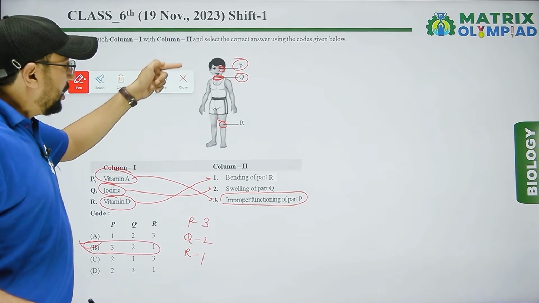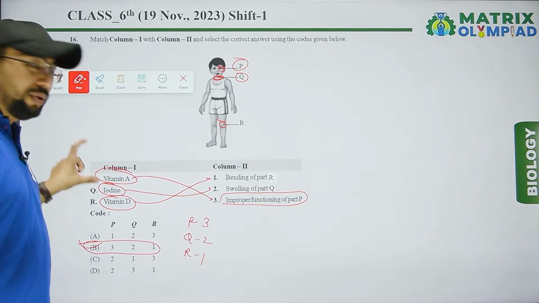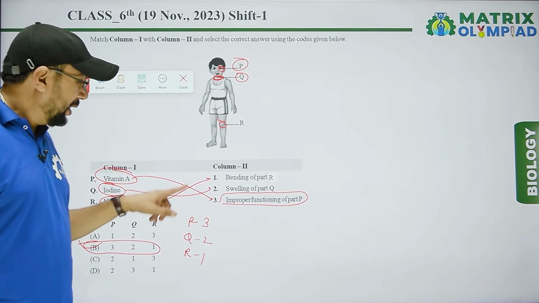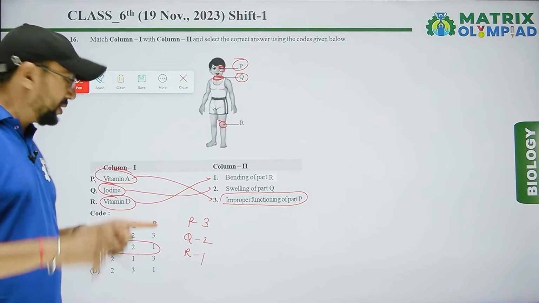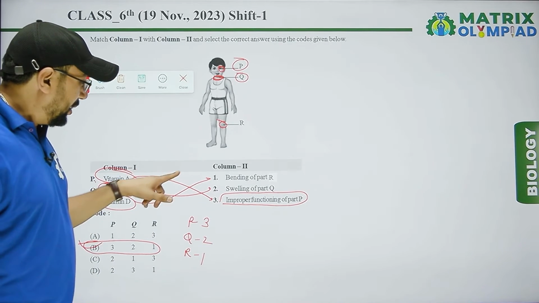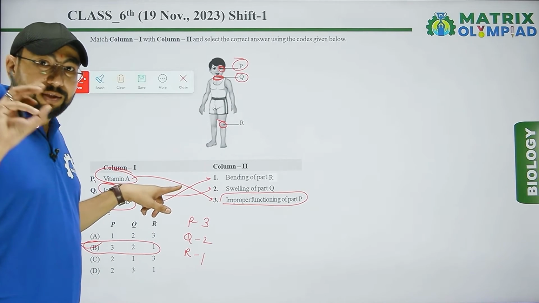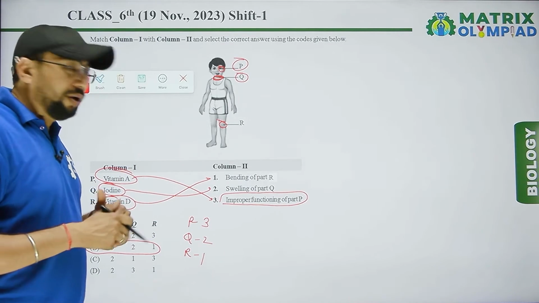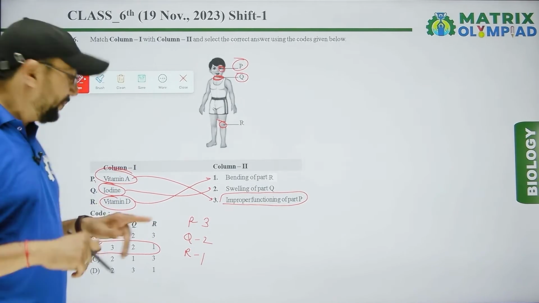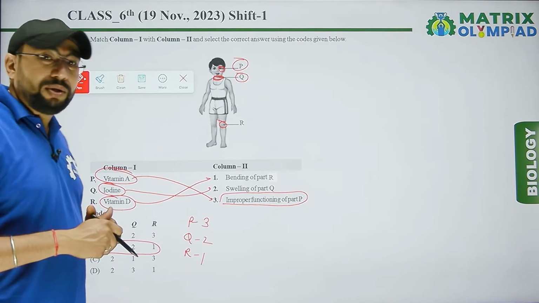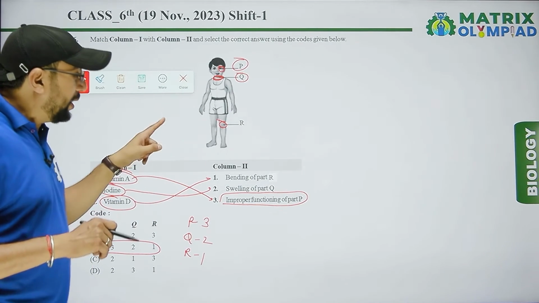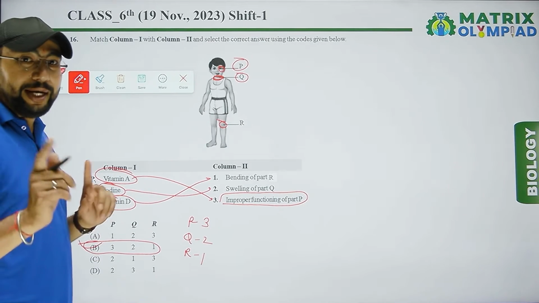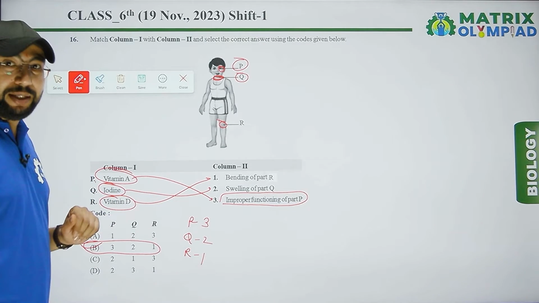It means P and Q are related to this column. Vitamin A is related to the eye, and improper function means deficiency. Iodine is related to the thyroid gland, so improper function means swelling of part Q, which is thyroid goiter. And vitamin D is related to rickets, so bending of part R is related to vitamin D. So the right answer is option B.